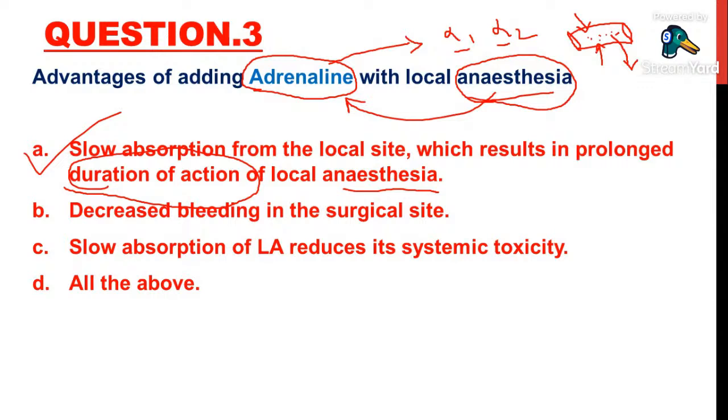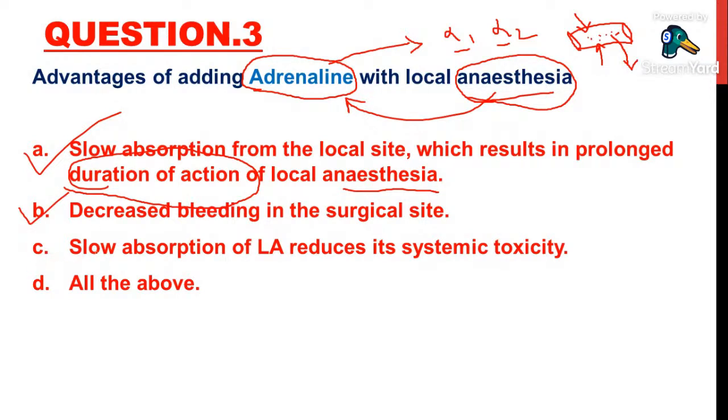This is one advantage. And the second one, adrenaline decreases bleeding in the surgical site. Yes, when adrenaline acts on alpha 1 and alpha 2, it constricts all blood vessels, and when blood vessels are constricted, obviously bleeding will decrease in the patient. So in surgeries, to reduce bleeding, adrenaline is also added along with anesthesia. This is the second advantage.